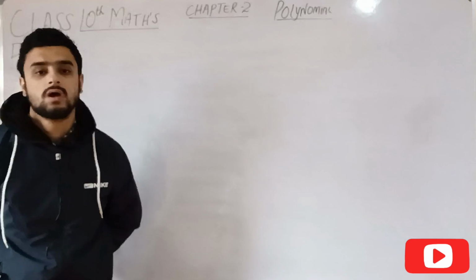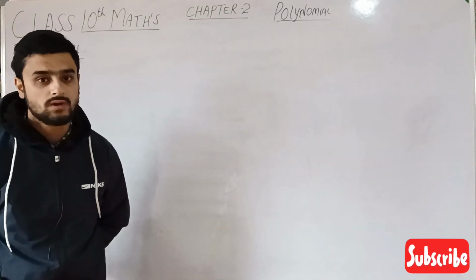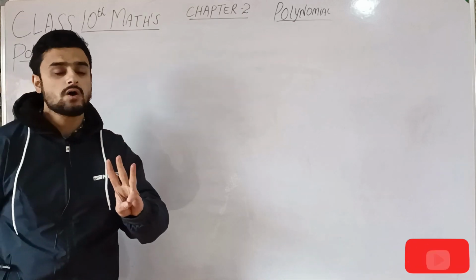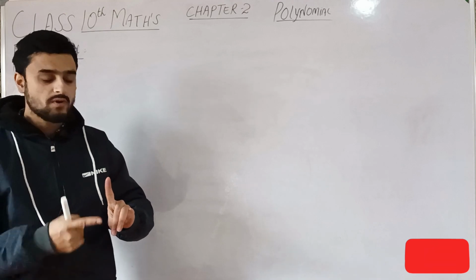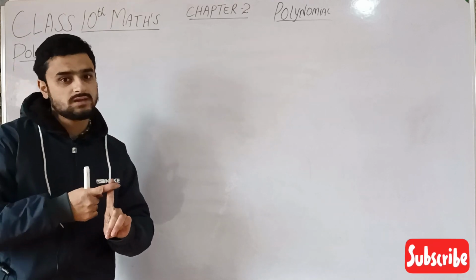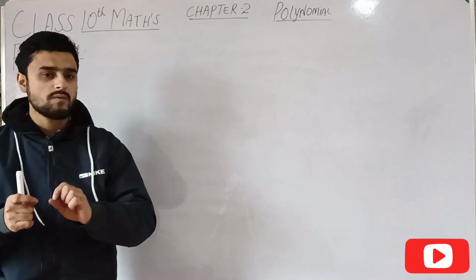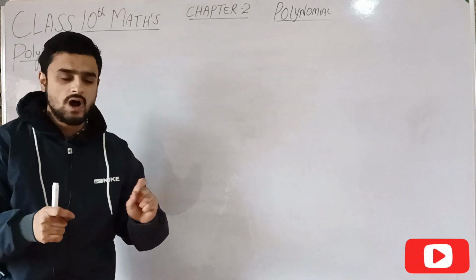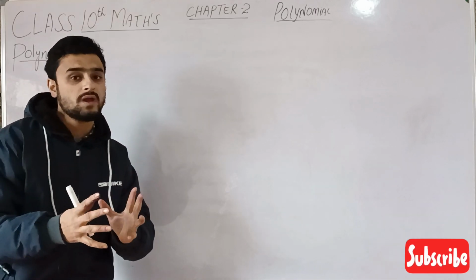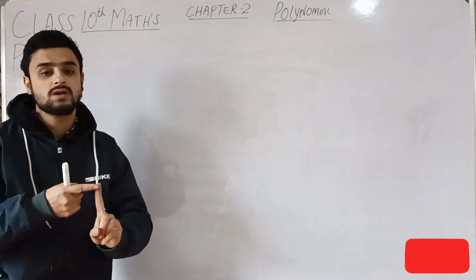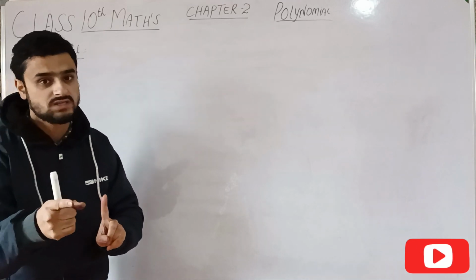If you have a dream, if you are willing to become successful in your life, then three things are very important. Number one is consistency. If you are doing hard work, preparing for some examination, or you want to become a businessman, entrepreneur, whatsoever it may be, you have to be consistent because there are challenges which you have to accept.